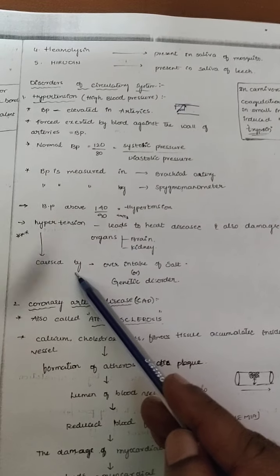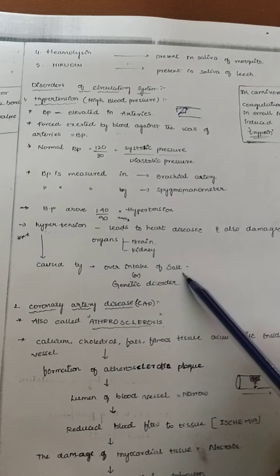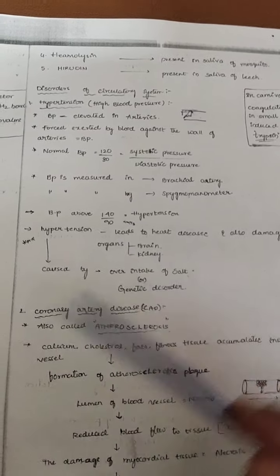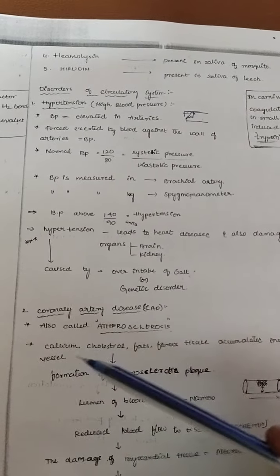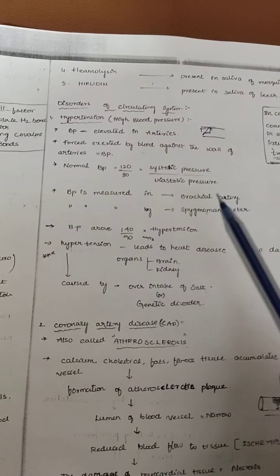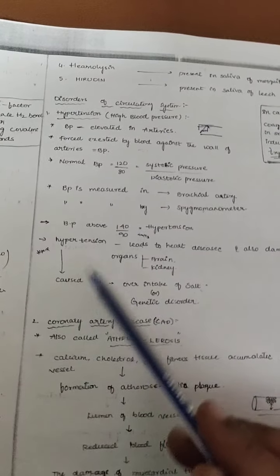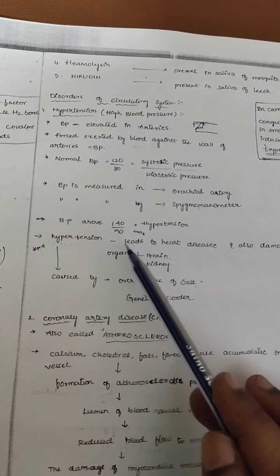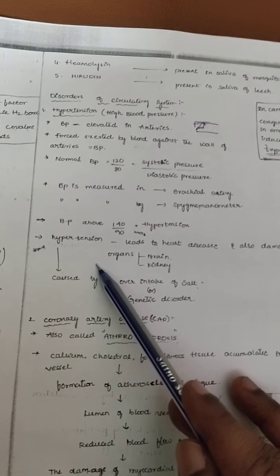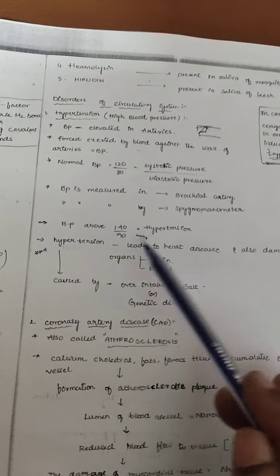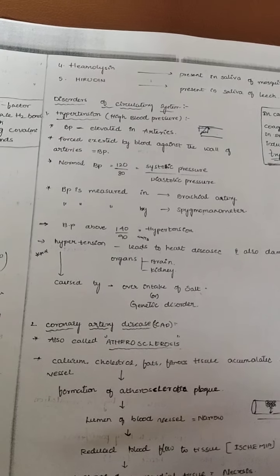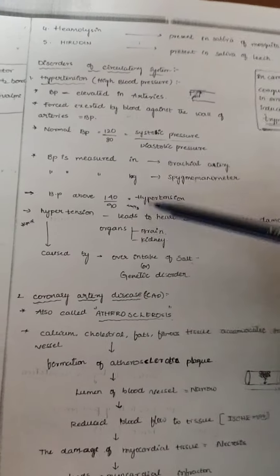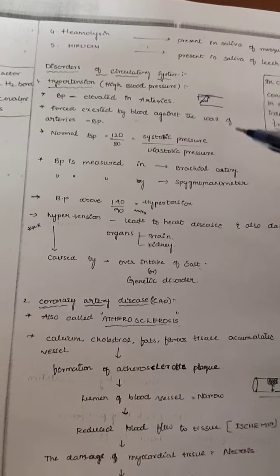Hypertension is caused by over intake of salts or genetic disorders, and also by some hormones. That's why a person with hypertension should reduce the intake of salts. It is also very common in most humans.